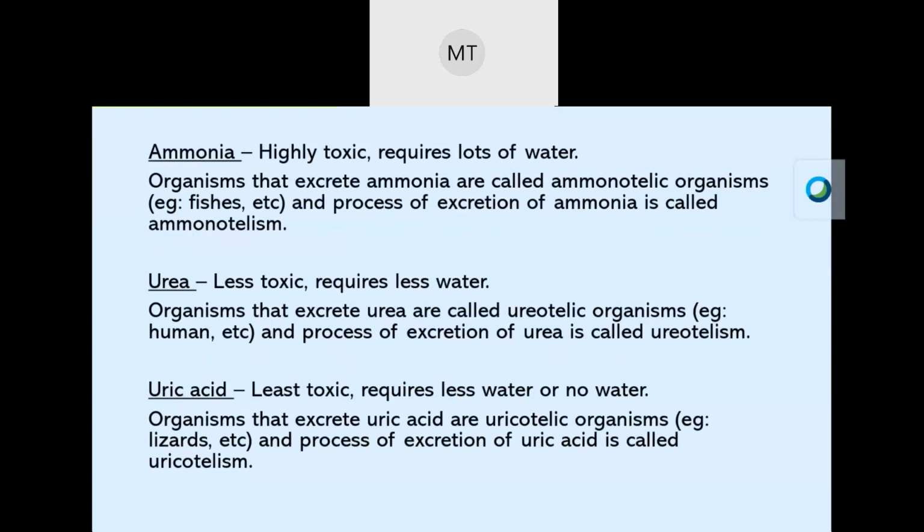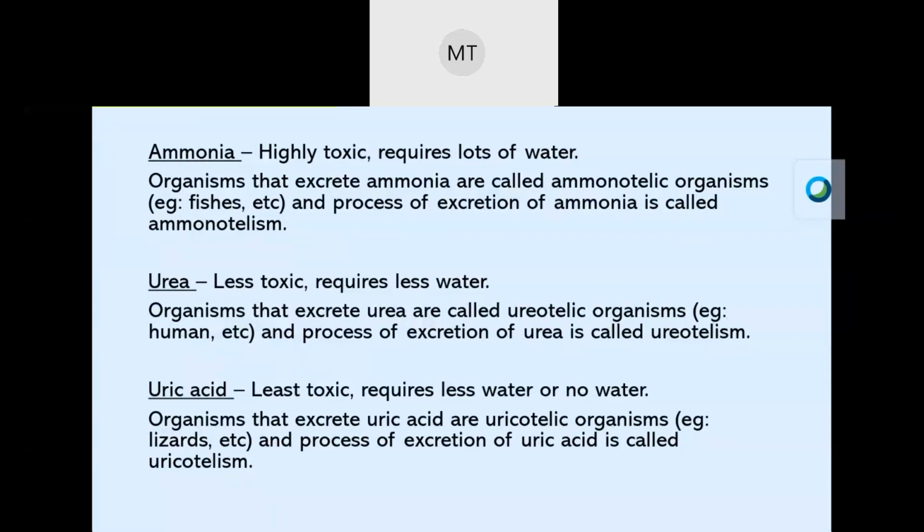Now, ammonia first. Ammonia is highly toxic and requires lots of water. Organisms that excrete ammonia are called ammonotelic organisms, for example fishes, and the process of excretion of ammonia is called ammonotelism. Urea. Urea is less toxic and requires less water. Organisms that excrete urea are called ureotelic organisms, for example humans, and the process of excretion of urea is called ureotelism.